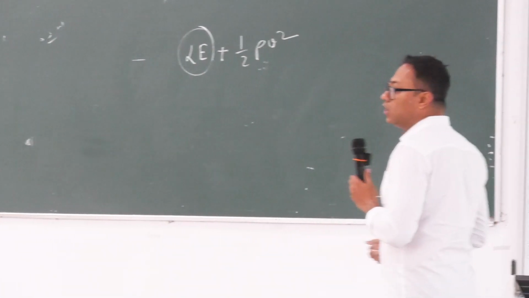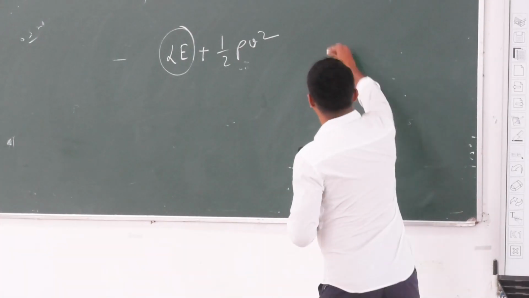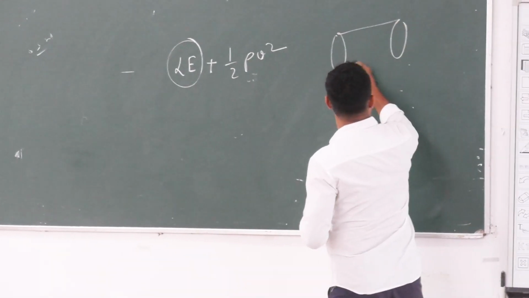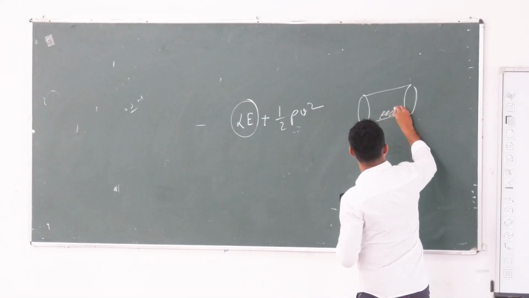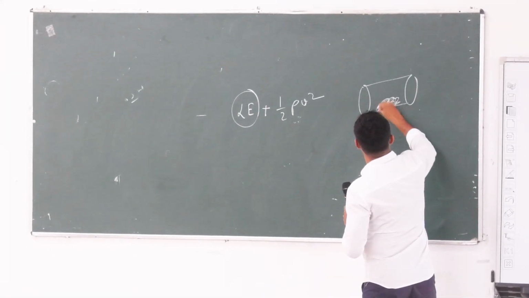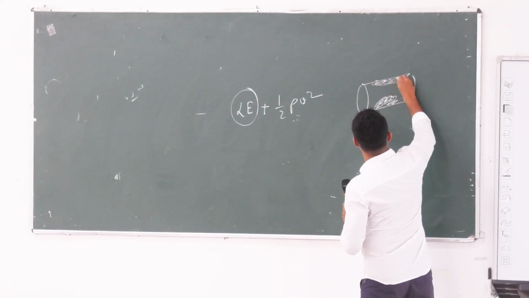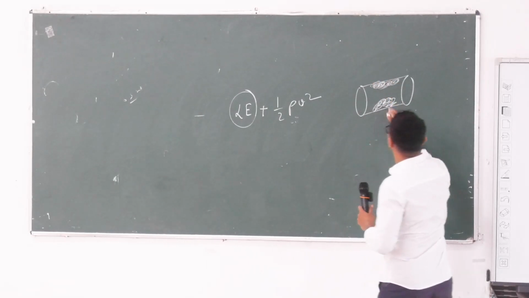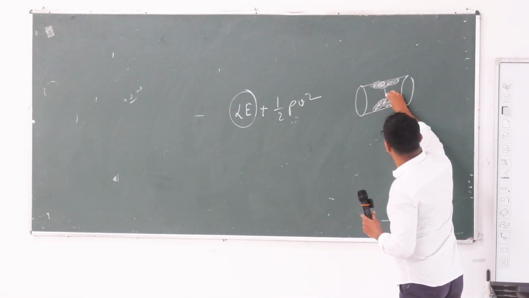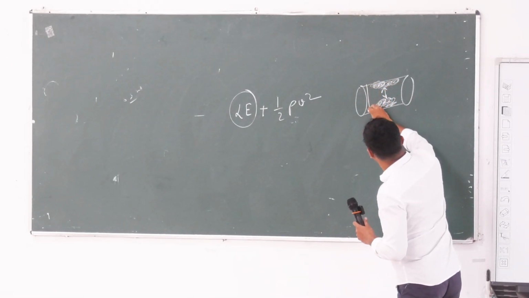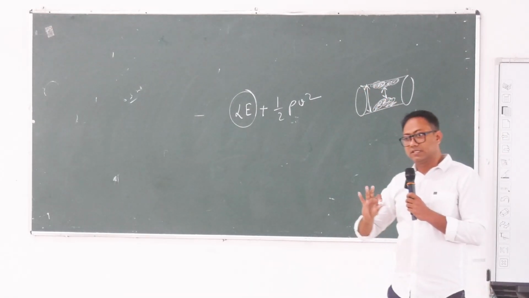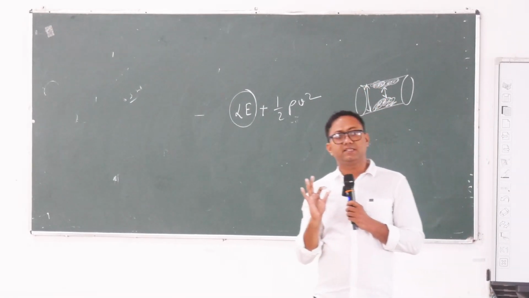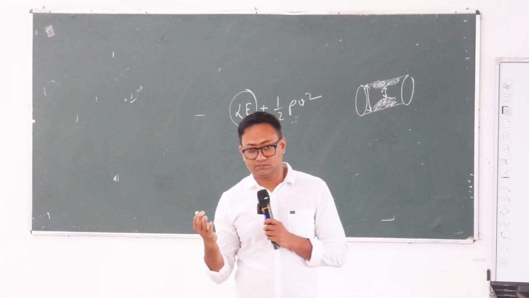So what will happen once the blood vessel is narrowed from this to this? This is the atherosclerotic plaque in the wall of the blood vessel. So this portion is narrowed. What will happen? The first thing that will happen is an increase in velocity.